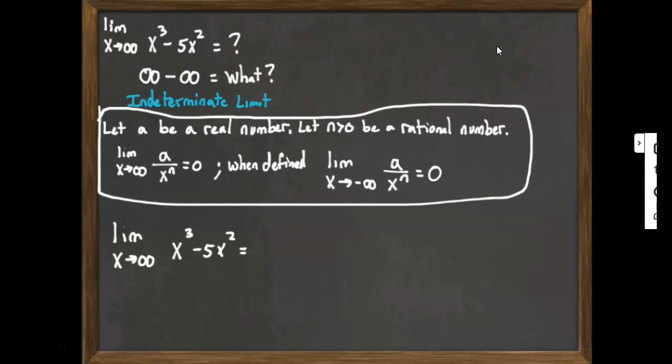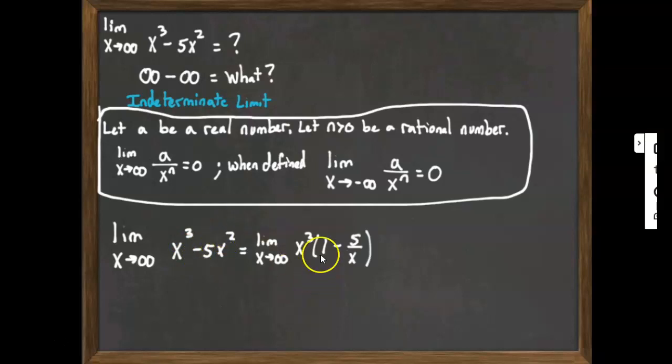You may think, wait, I can't do x to the third, it's not in everything. Yeah, it's not, but that's okay. We can still do it because when we factor, remember, we are dividing. So if I factor out an x to the third, I just need to go inside and divide x to the third out of each of those pieces. Of course, x to the third divided by x to the third is just 1. 5x squared divided by x to the third would be 5 over x.